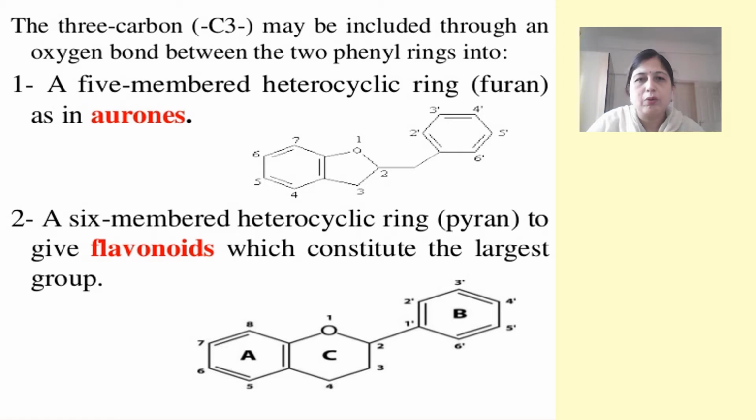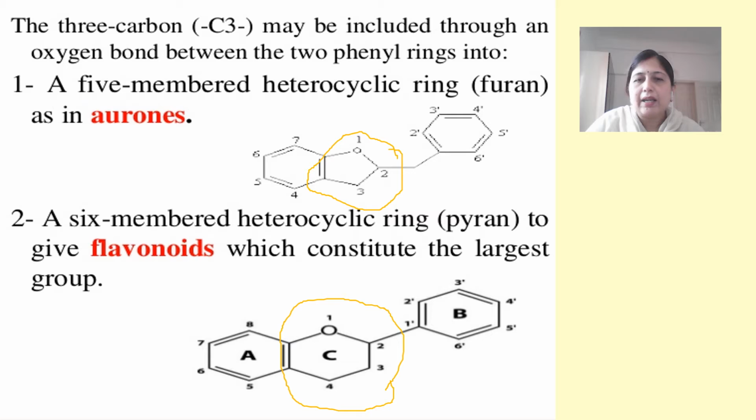Now, the three carbon atoms which are joining the two phenyl rings can give rise to two different structures. One structure can be a furan ring and another structure can be a pyran ring. As you can see, this is a 5-membered ring forming the furan ring, and here we have the 6-membered ring forming the pyran ring by the C3 which is joining the two phenyl rings.